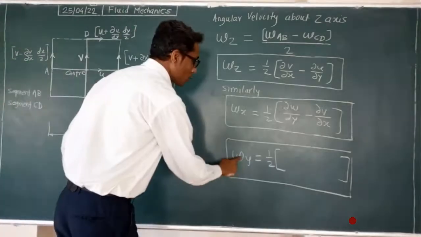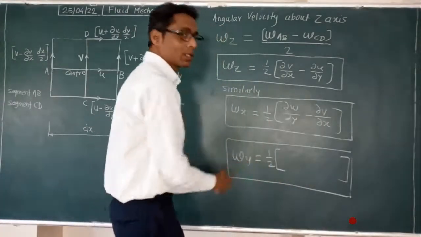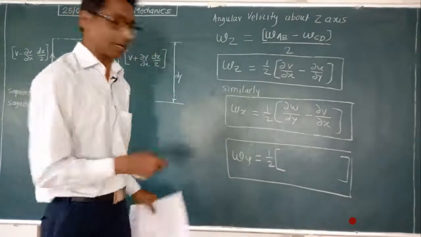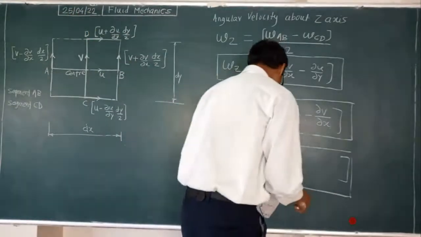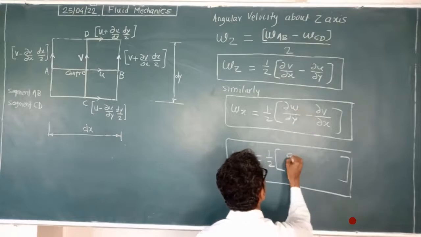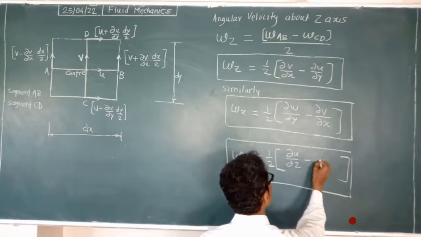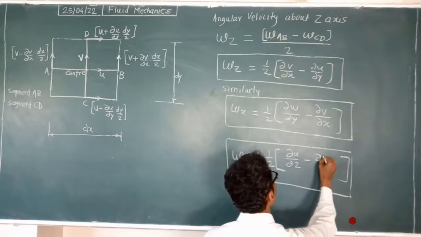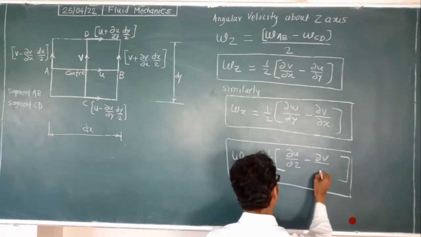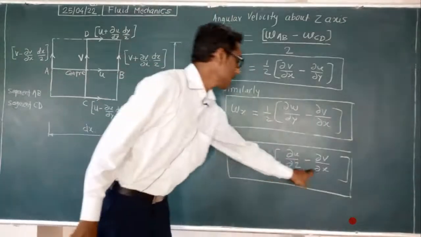For y, the components will be excluding y, which means the x and z directions. After w, again comes u, so ∂u divided by ∂z minus ∂w divided by ∂x.